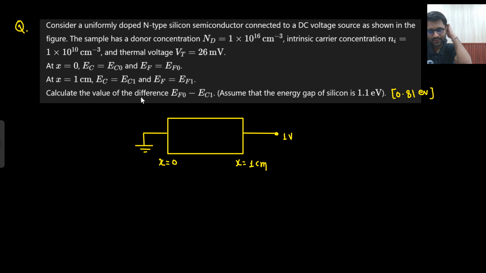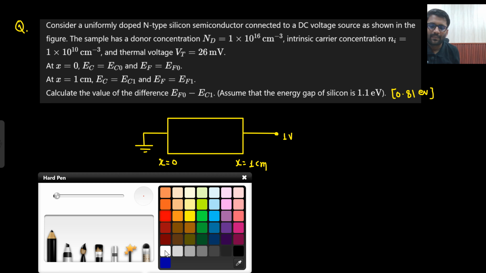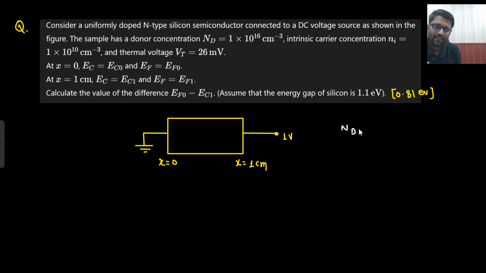This is a good question. Consider a uniformly doped n-type semiconductor with a DC voltage as shown. ND value is given, Ni value is given. ND is 10 to the power 16 per centimeter cube. Ni is given as 10 to the power 10 per centimeter cube. Vt is also given, 26 millivolt.